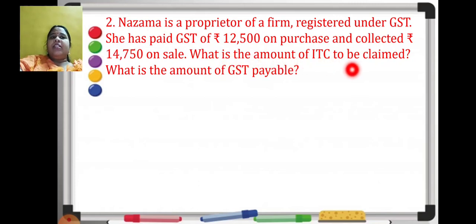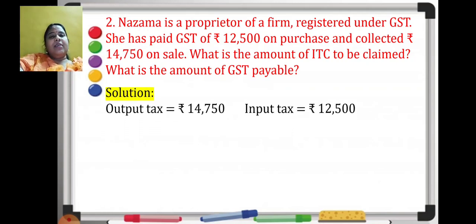What is the amount of ITC to be claimed? Now whatever she has paid, she wants it back. Yes. So that will be a credit. So what will be ITC? Input tax credit? It will be nothing but the input tax, that is 12,500. What is the amount of GST payable? The difference between these two. Same formula that we used in the previous sum. GST payable is output tax minus ITC. Okay. So see the steps. Output tax I told you it is 14,750. Input tax is 12,500. Now this is the amount which she has paid at the time of purchase.